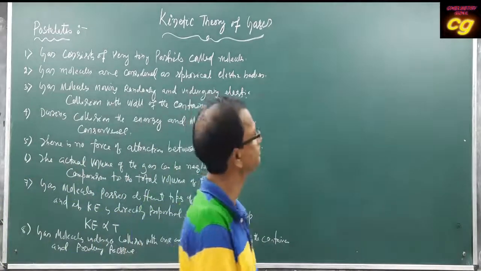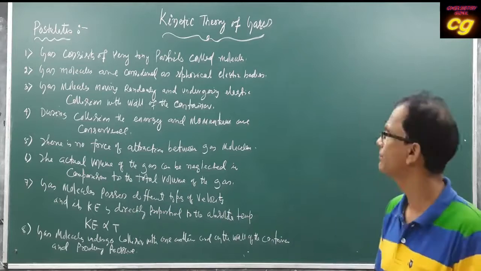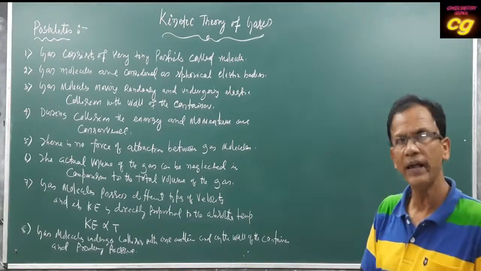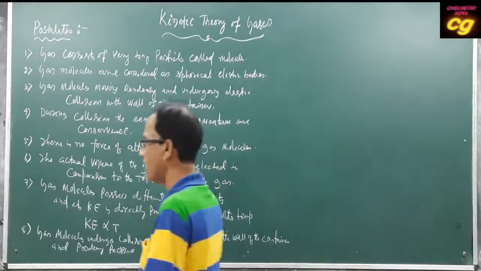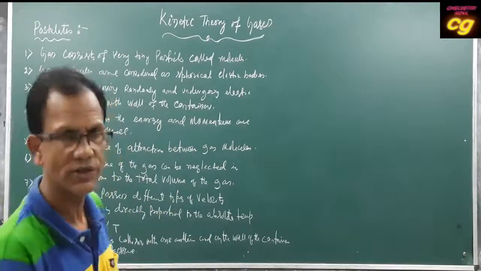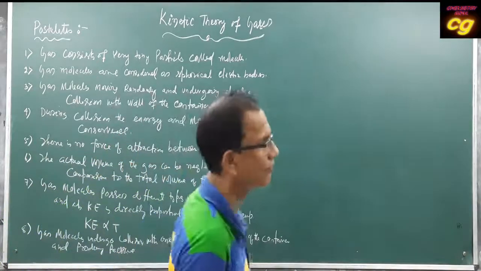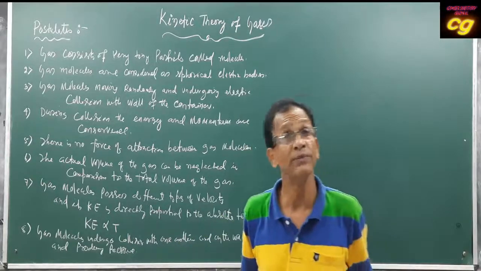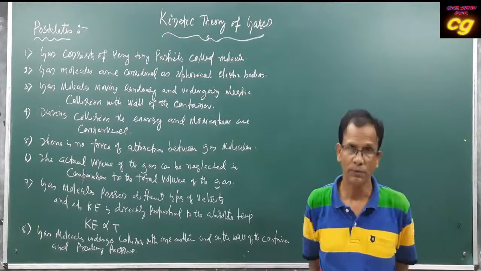What are the conditions we are applying for the gas? The properties of gas also depend upon different parameters. Already we have discussed different gas laws, that is Boyle's law, Charles' law, and their specific conditions and the relation between different physical properties.